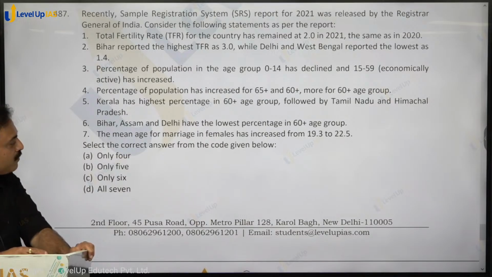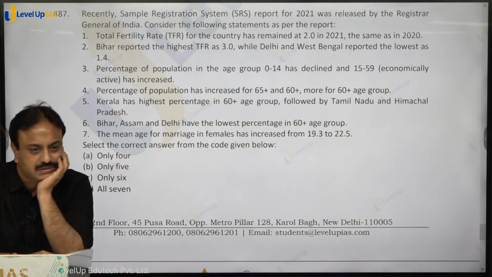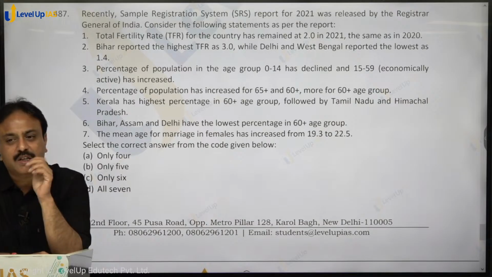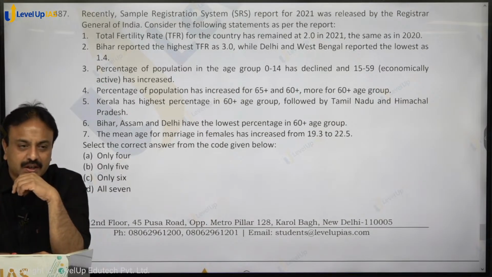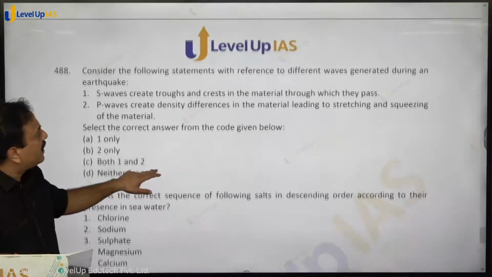The mean age for marriage for females has increased from 19.3 to 22. All statements hold true, as per the SRS survey. All 7 statements hold true, so option D, D for dog, is the correct answer.